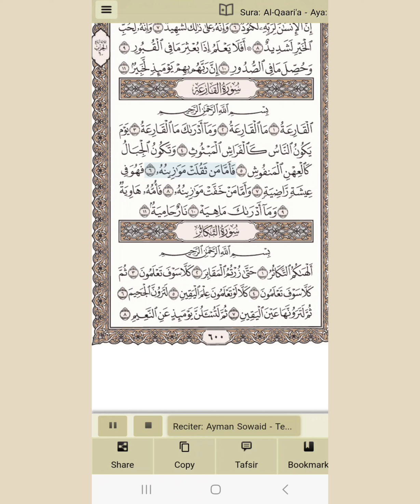فأما من ثقلت موازينه. When you listen to the ayah, just follow that.